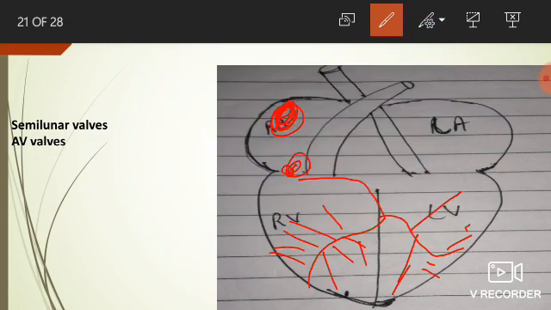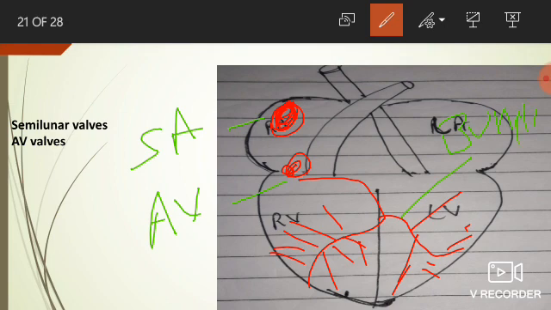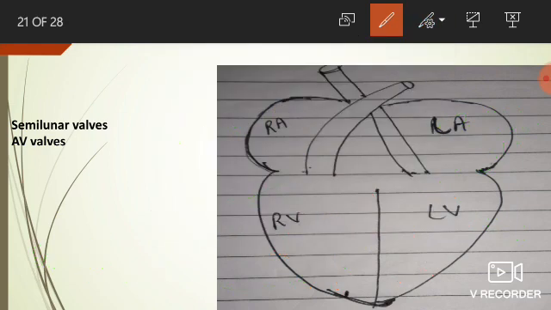I am repeating this again. This is the SA node. This is the AV node. These are the bundle of His and these are the Purkinje fibers. In generating a heartbeat, there should first be generation of an action potential at the SA node. So in the case of atrial systole, the impulse is generated at the SA node for the contraction. That is why the right atrium and left atrium both get contracted.